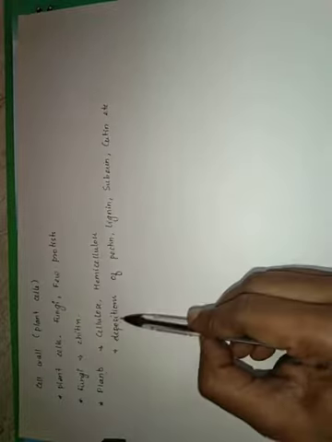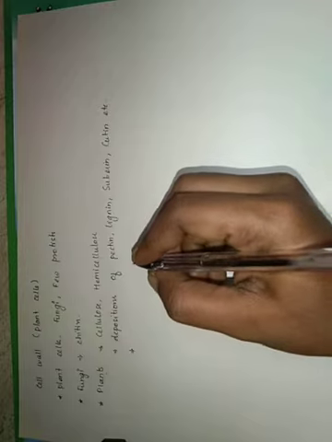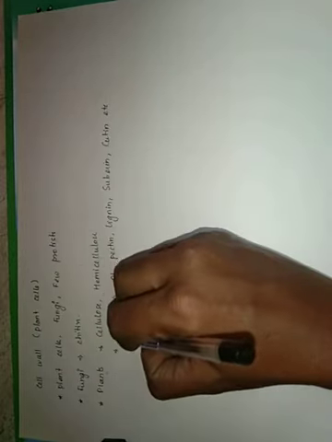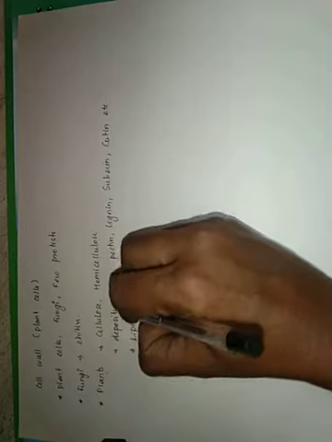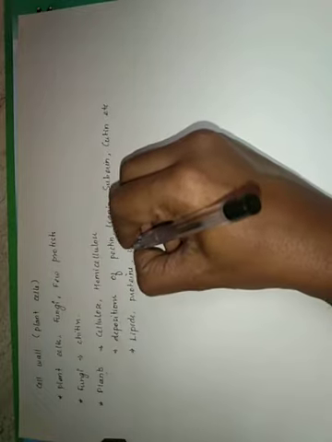These substances usually form depositions. Apart from these sugars, plant cells also contain lipids, few proteins, and water. So these are substances that are making up a plant cell wall.